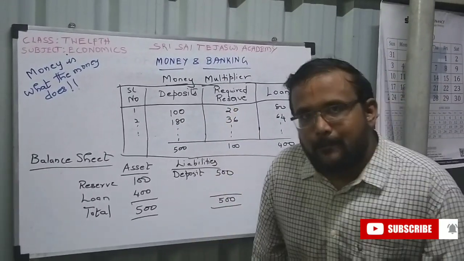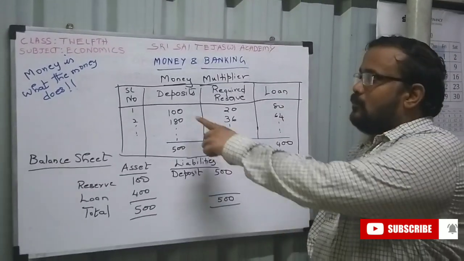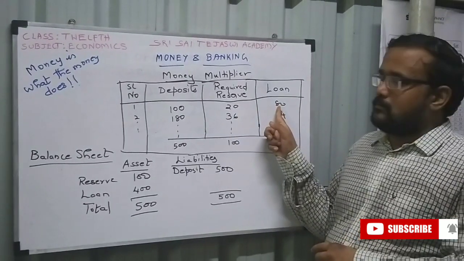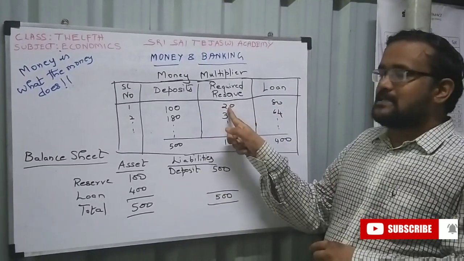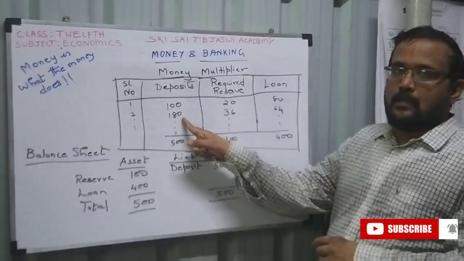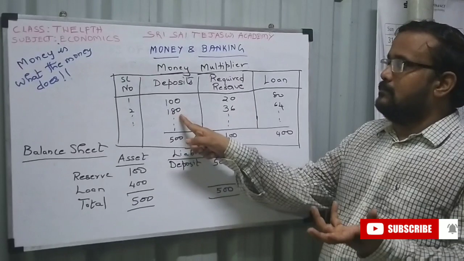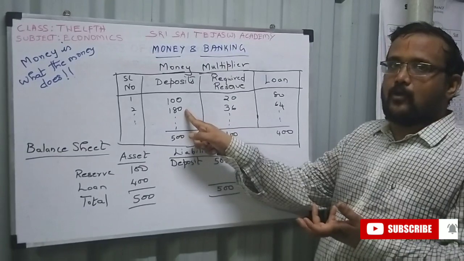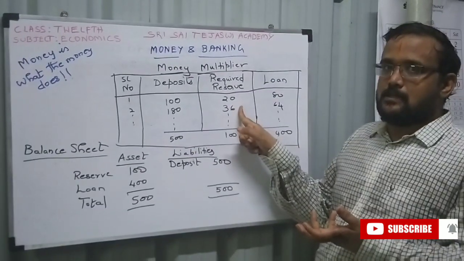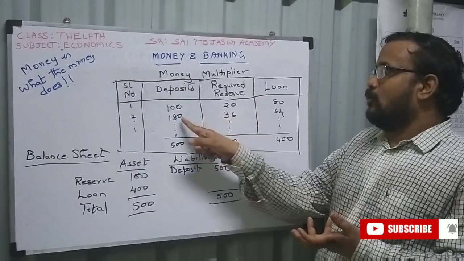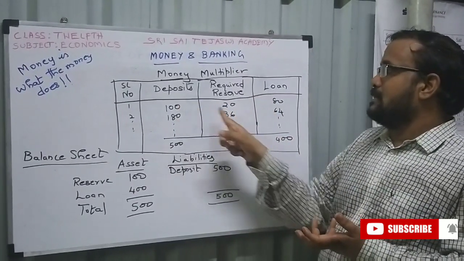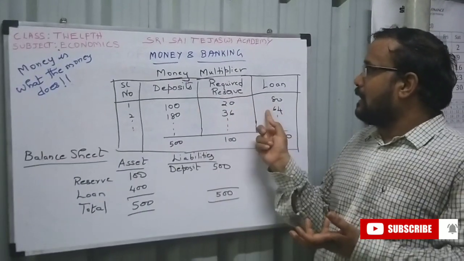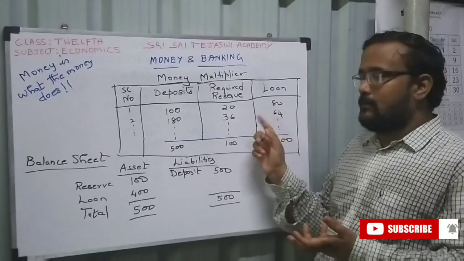So how much can the bank give as loan? It cannot give a loan of 100 rupees because it has given 20 rupees to the Reserve Bank of India. Only 80 rupees it can give as loan. Now, 20 rupees it has given to reserve, so it will have only 180 in the bank's deposit pocket. 20% of 180, the reserve it can keep is 36. Then loan is 180 minus 100 minus 36, 64. So it can give a loan of up to 64.